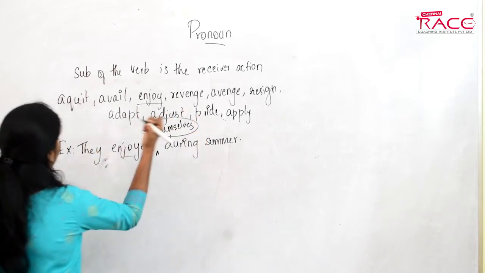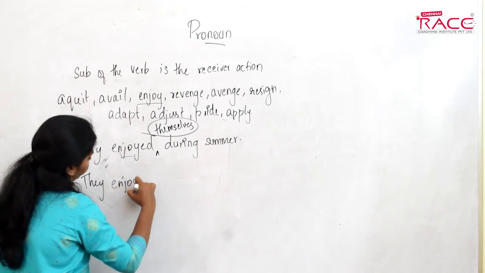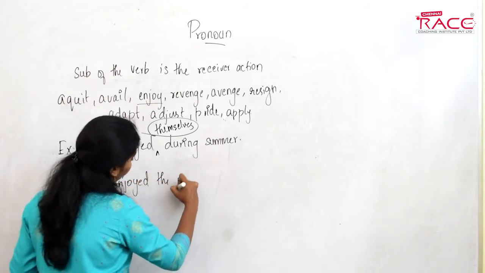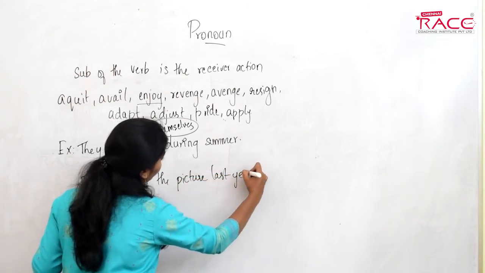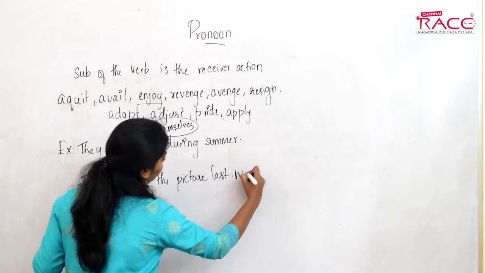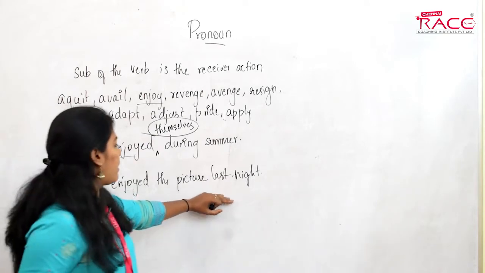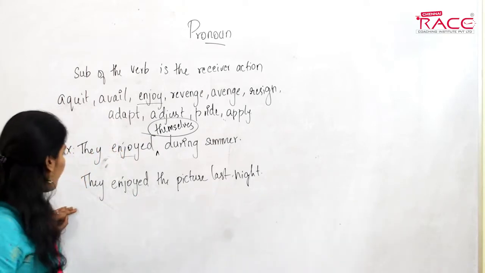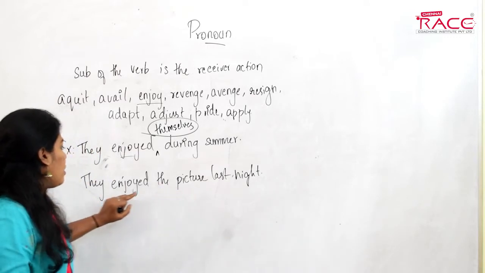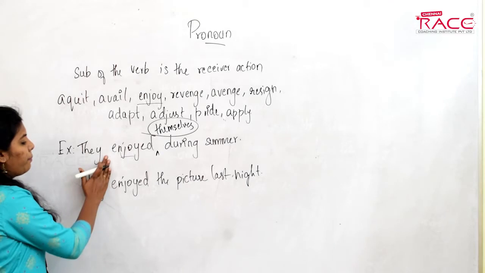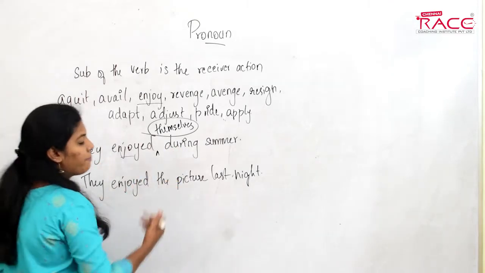I'll tell you another sentence. They enjoyed the picture last night. In this sentence, picture is the receiver of the action and not the subject. So that's why we do not use a reflexive pronoun here. If we say they enjoyed themselves the picture, it will be wrong. So we will not use themselves here.